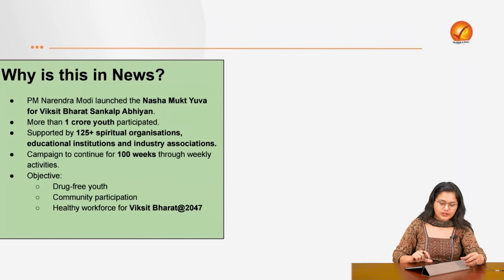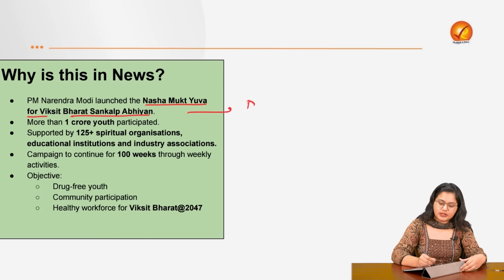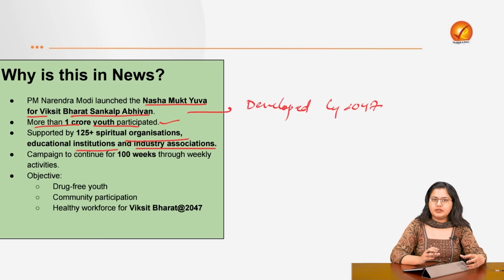So let us look at what has been the development. PM Modi launched the Nasha Mukt Yuva for Viksit Bharat Sankalp Abhiyan. So we as a nation are aspiring to become a developed nation by 2047. More than 1 crore youth participated in this Abhiyan that we had. This has been supported by various organizations, institutions, industry associations. Now this campaign will continue for over 100 weeks, where every Sunday there will be various activities.